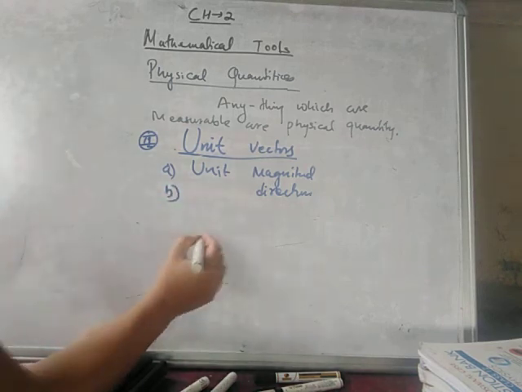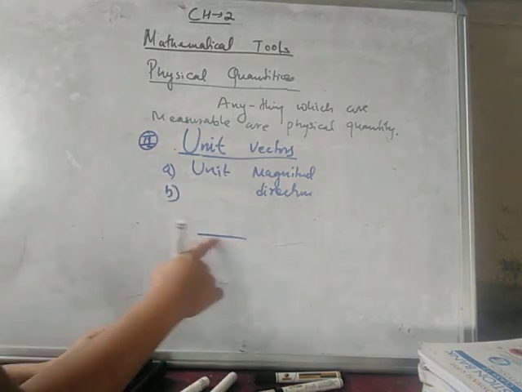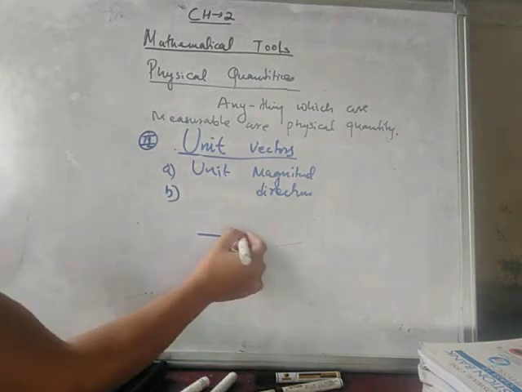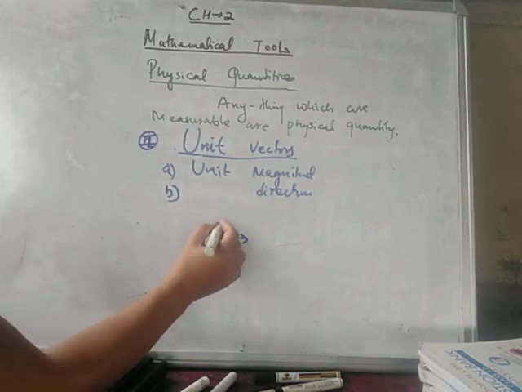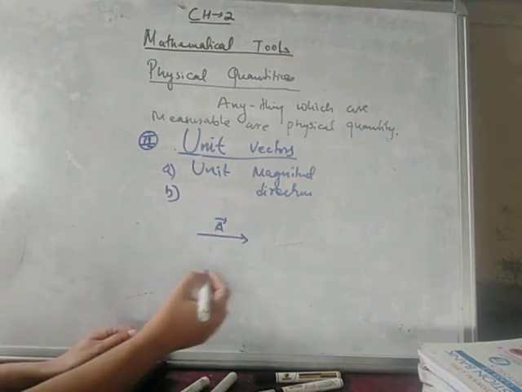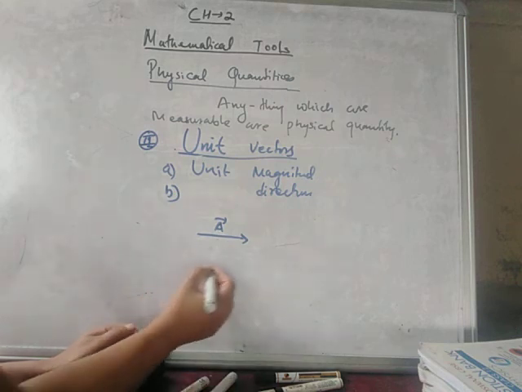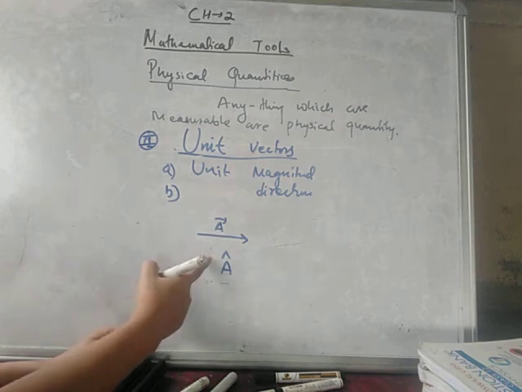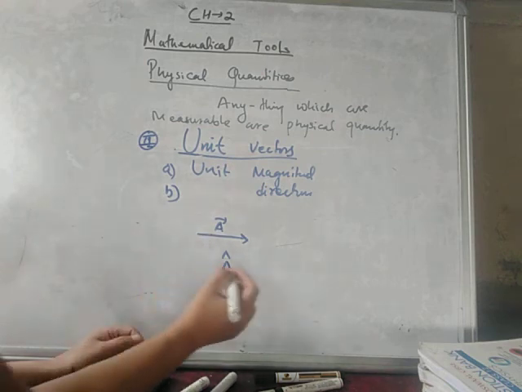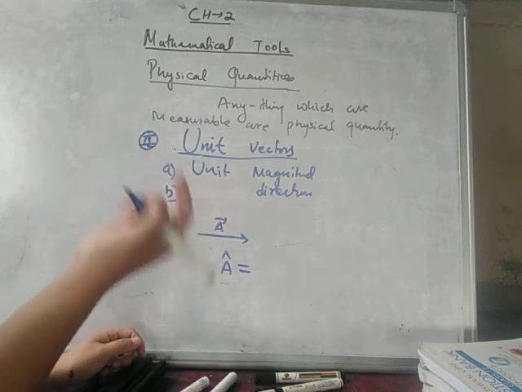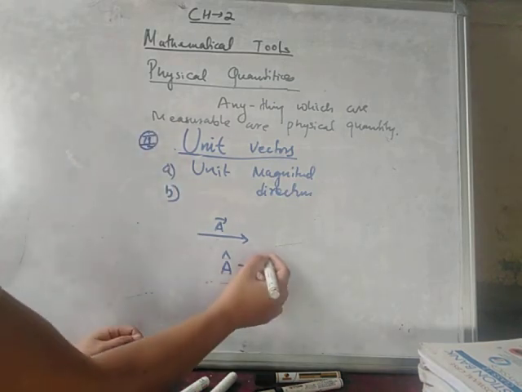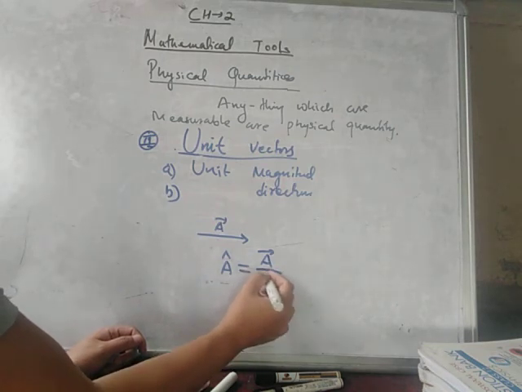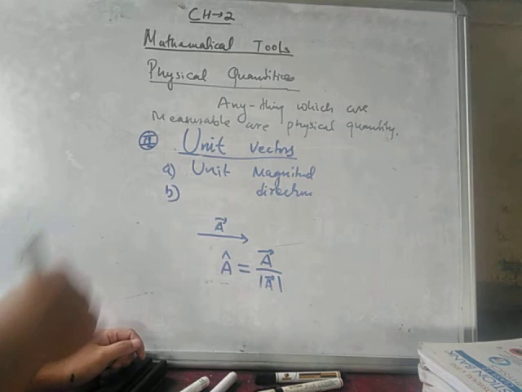So if this is a unit, like 1 meter, and this is the direction, this is your unit vector. How will we write the unit vector of A? The unit vector of A is denoted by A cap, and it equals the vector divided by the magnitude of the vector.